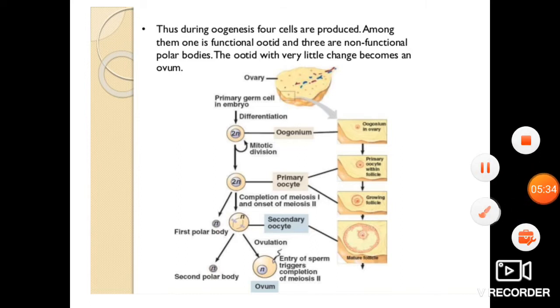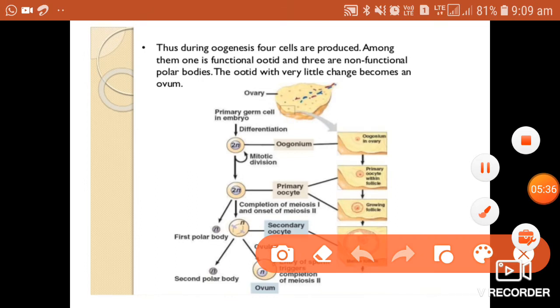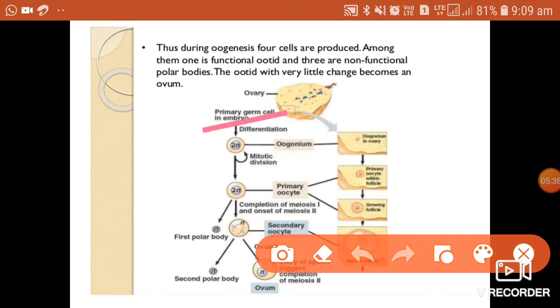Let me use this pen over here. So the primary germ cell here, you can see, undergoes differentiation, then mitotic division to lead to the formation of many such oogonia. Here we can see the first polar body is being produced, and this is the ootid. Now the second polar body.